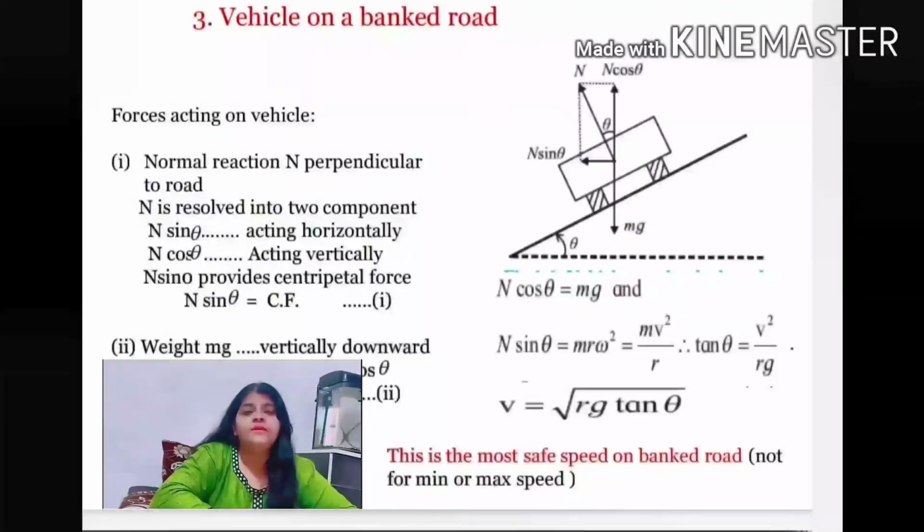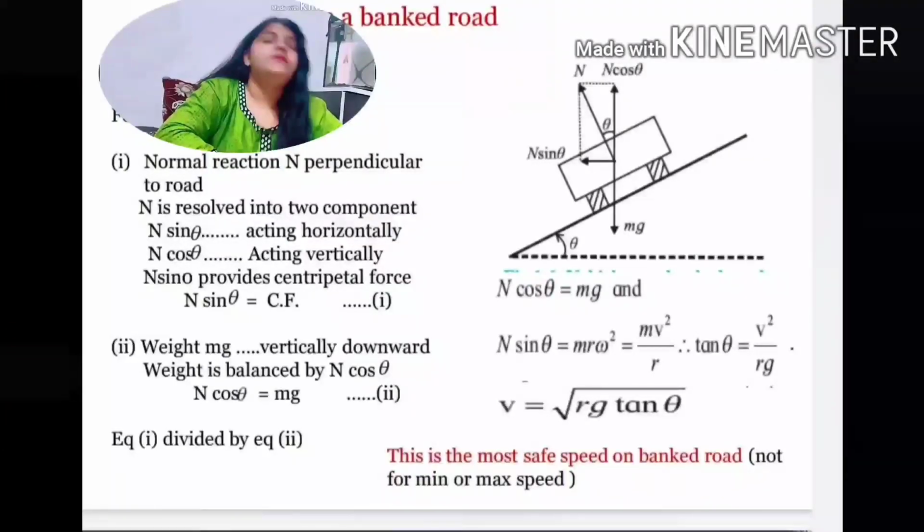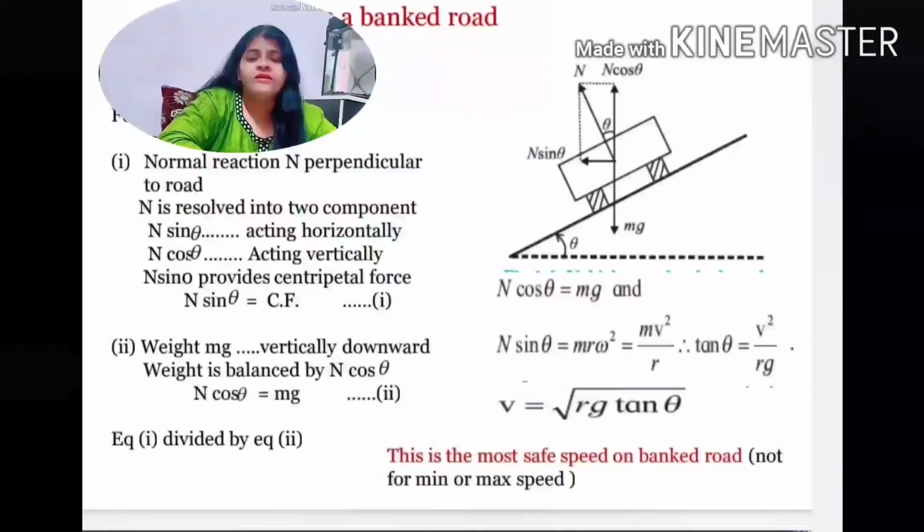We know that the centripetal force has the formula F is equal to mv square upon r. Therefore, N sin theta is equal to mv square upon r. Equation number 1.